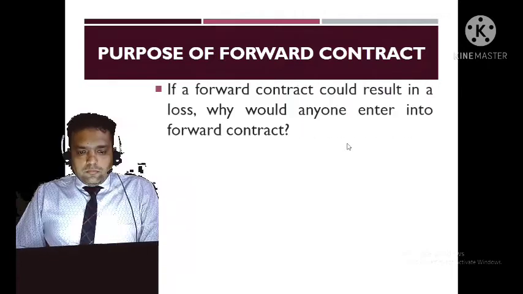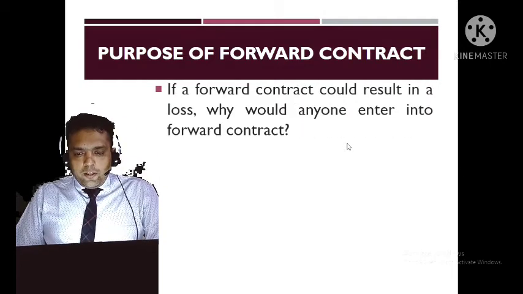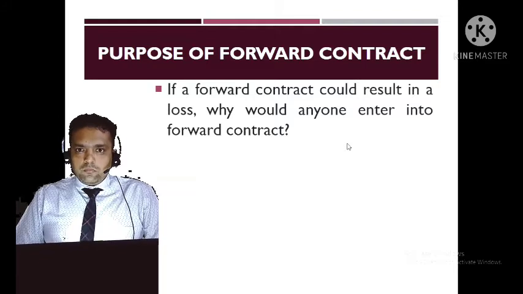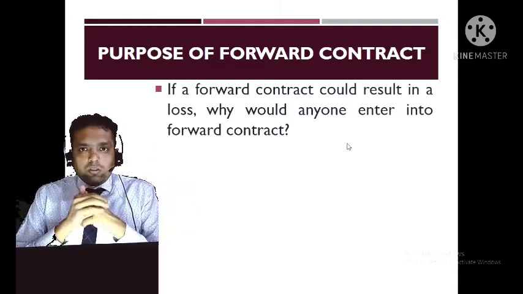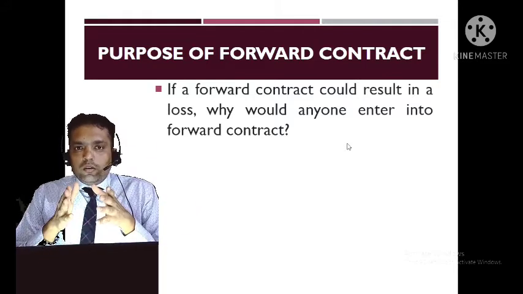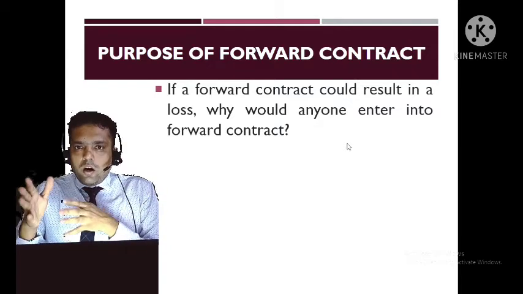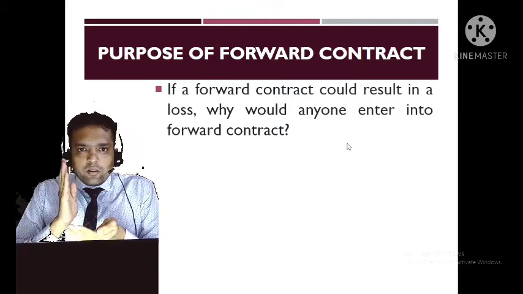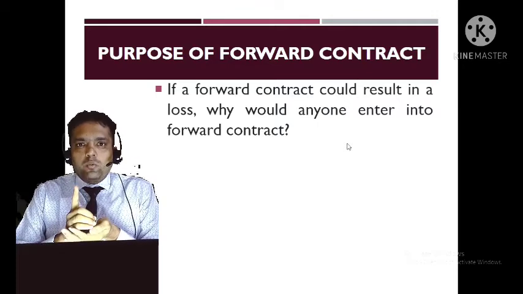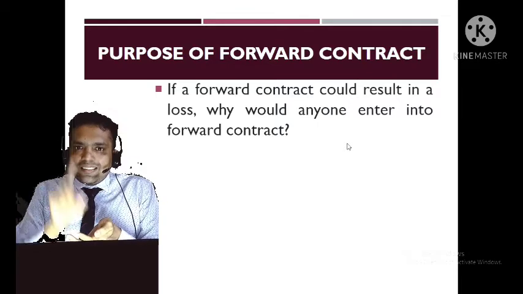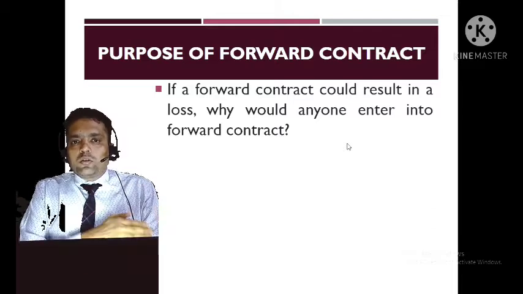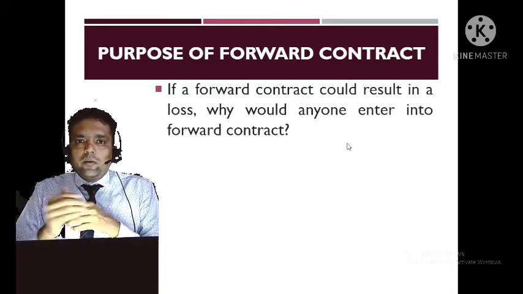Purpose. What is the purpose of a forward contract? If a forward contract results in a loss, why is somebody entering into a forward contract? How is it a loss? For example, after 1 year, they decided to sell at 1 lakh rupees. Dhaniram agrees to sell the house at 1 lakh to Maniram. But if the market price becomes 1 lakh 5,000, then also Dhaniram will sell it at 1 lakh. Maniram will receive it at 1 lakh, even though the market price is 1 lakh 5,000. So Dhaniram will be at a loss, Maniram will be at a gain.